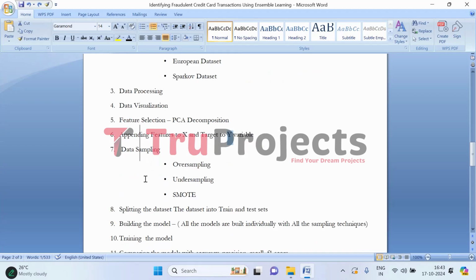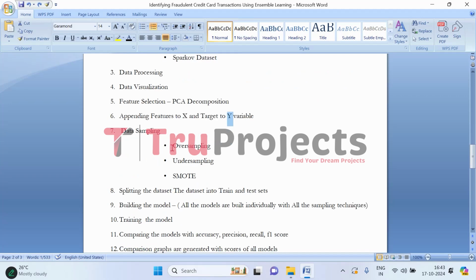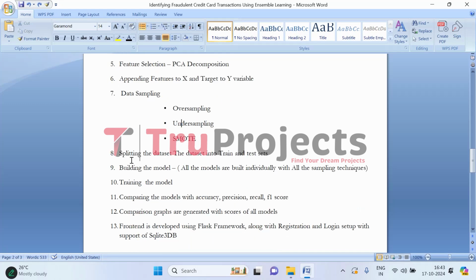To tackle the issue of class imbalance, we have used three different techniques: oversampling, undersampling, and SMOTE. We will be sampling the data with all these three techniques, and then each individual model will be built with each sampling technique. Moving on, we split the data into train and test sets, where we use train for training the models and test for evaluating the models on unseen data.